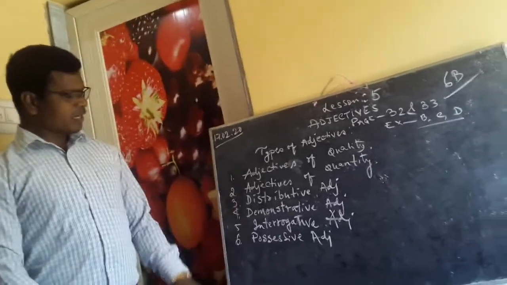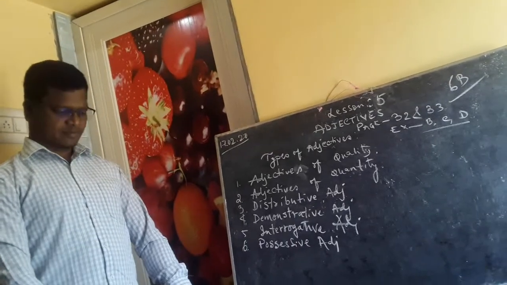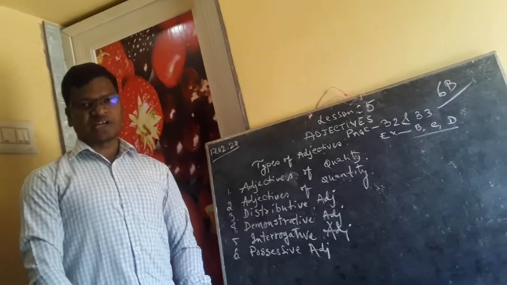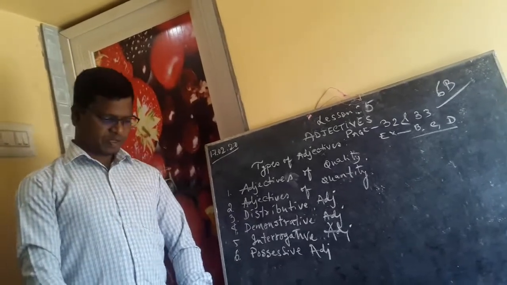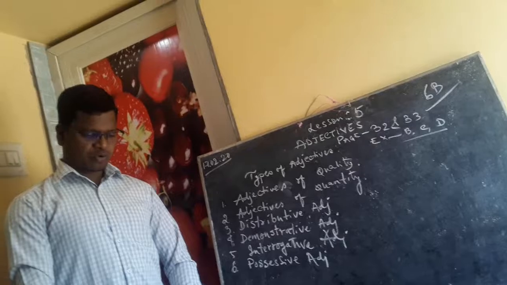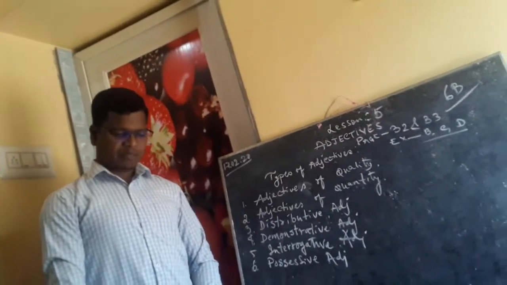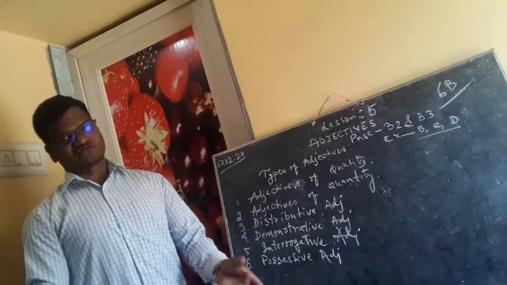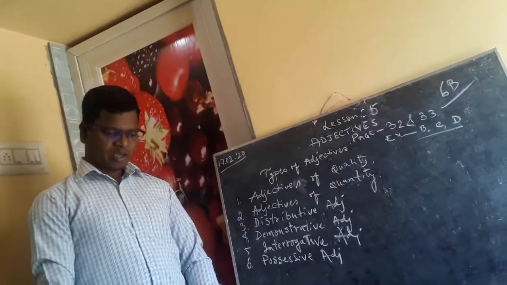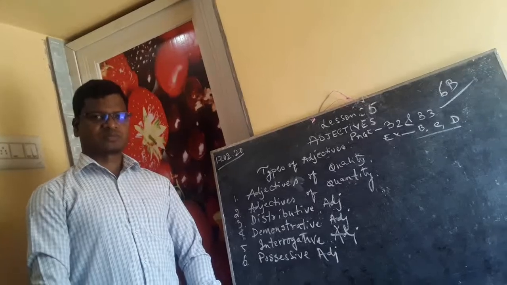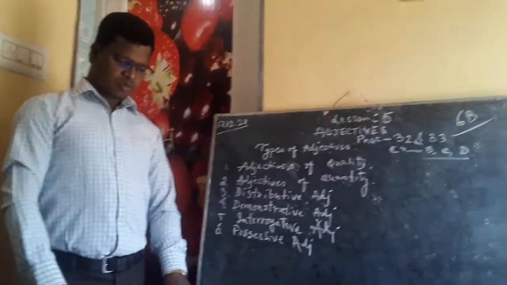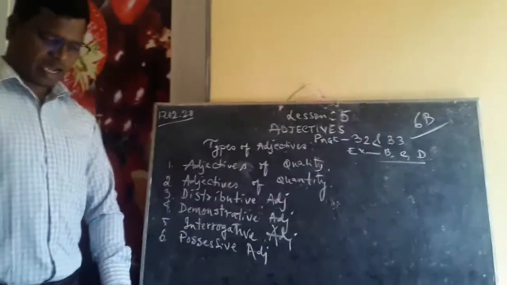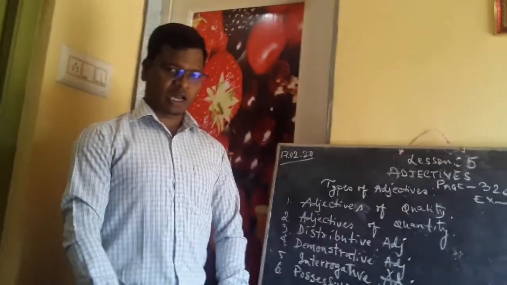Let's see the second one, adjectives of quantity. They specify the quantity of nouns, as in the example given, one child. When we say one child, two children, three, this way we can go on saying. And one more is there, sunrise. So the adjective of quantity, what does it do? It specifies the quantity of nouns.